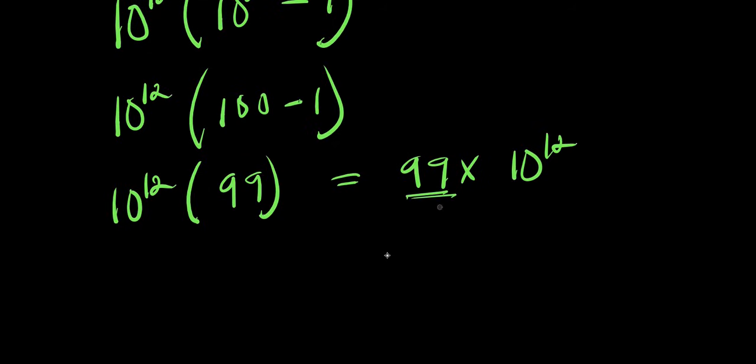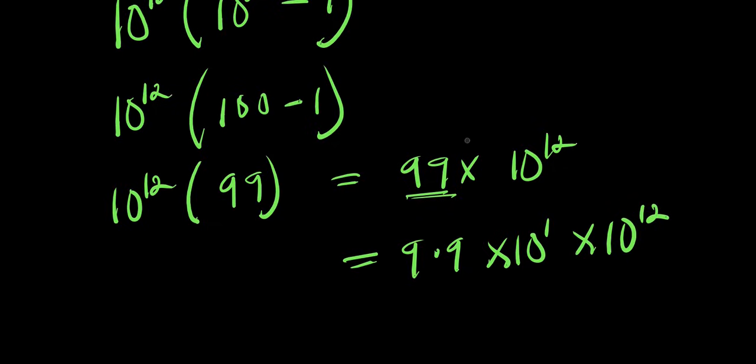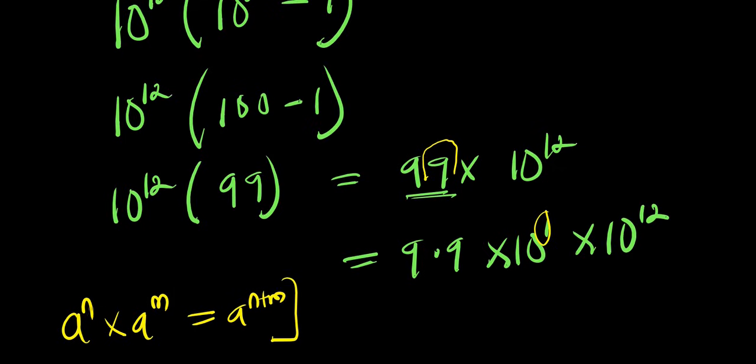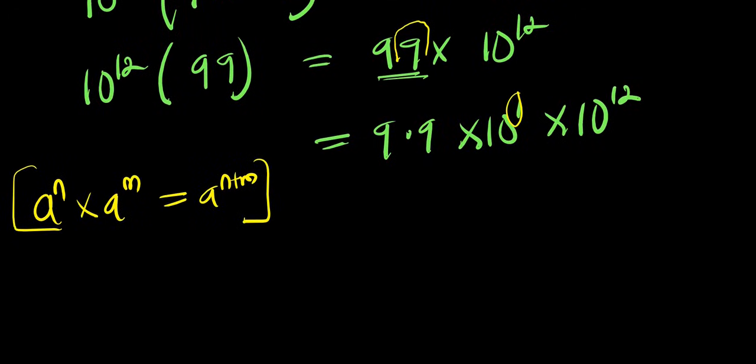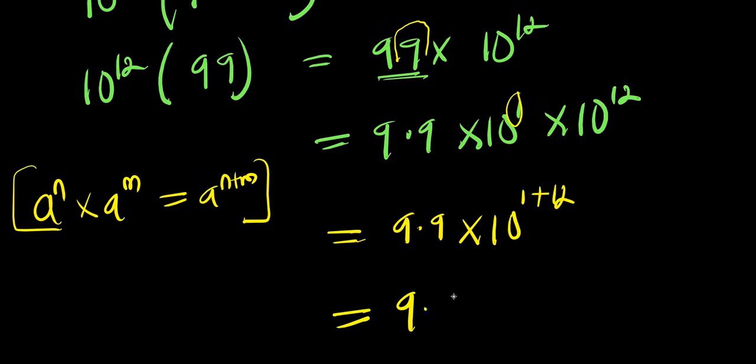Or we can express this in standard form, that is 9.9 times 10 power 1 times 10 power 12. So what you need to do is just take the decimal point 1 place backward, then you raise the power by 1. Now, if you have a power n times a power n equals a power n plus n. So this equals 9.9 times 10 power 1 plus 12. So this is 9.9 times 10 power 13.